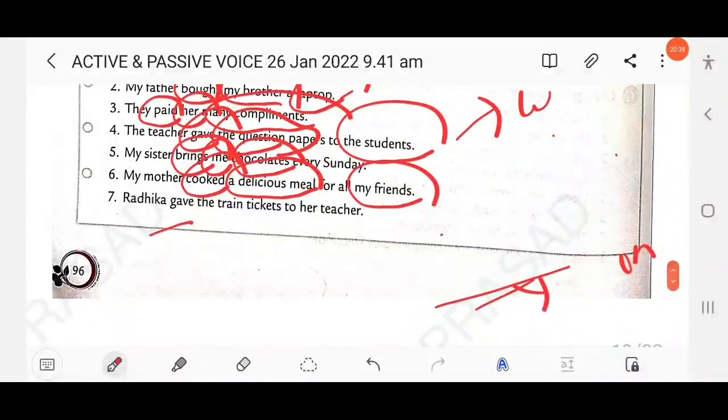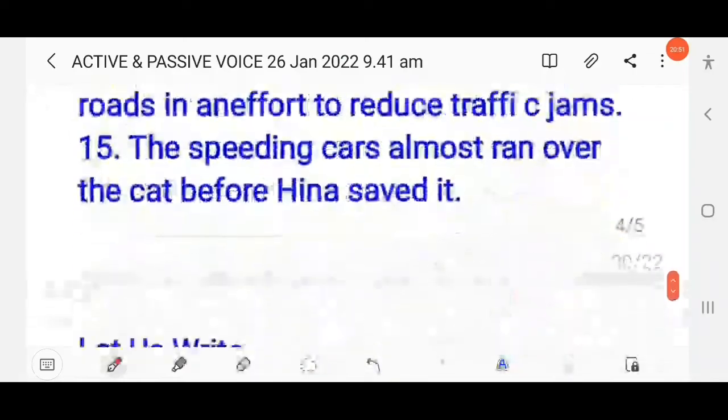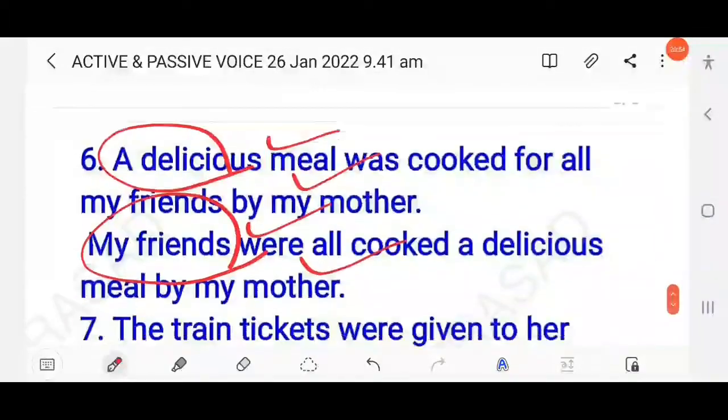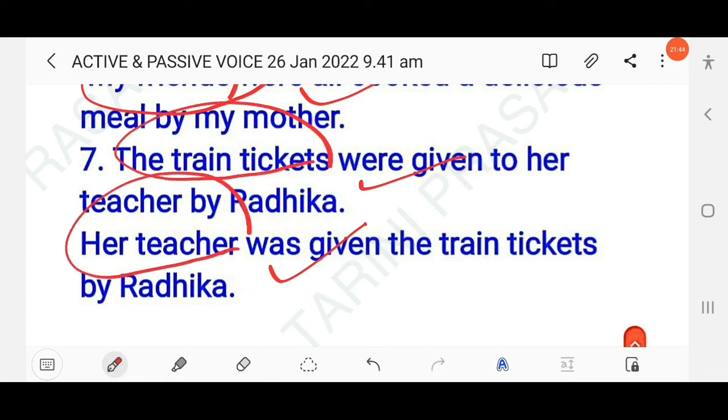Then next here, Radhika gave the train tickets to her teacher. So you know here the tense is simple past, the direct object is the train tickets, and the indirect object is her teacher. Okay. So here the train tickets were given to her teacher by Radhika. Then next, her teacher was given the train tickets by Radhika. So first using the direct object and second using the indirect object. Clear?